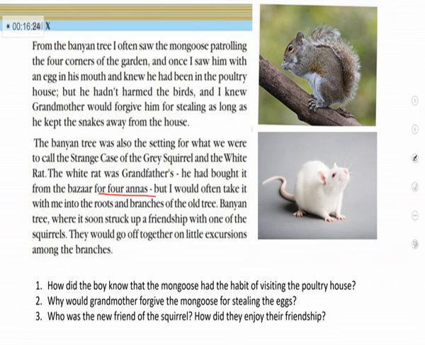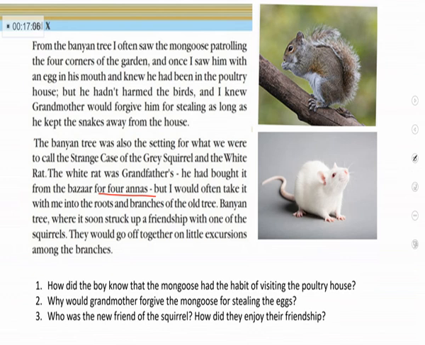And the boy often took this white mouse to the branches of the banyan tree. And one day when the mouse was sitting on the tree, it had a close friendship with one of the squirrels. What happened after that? They would go off together on little excursions among the branches. That means they go for a small tour among the banyan tree, up and down. Okay. Can we move to the comprehension questions?